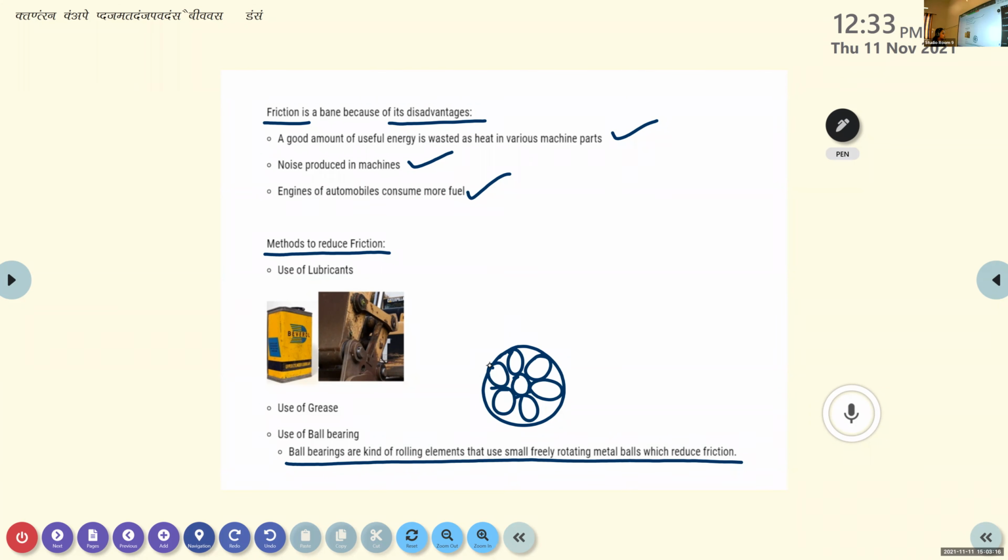Ball bearings are rolling elements that use small, freely rotating metal balls, which reduce friction. We know that rolling friction is very low compared to static friction and sliding friction. So if we roll objects over the surface of another, we can reduce the amount of friction. These are the different methods that we use in order to reduce friction.